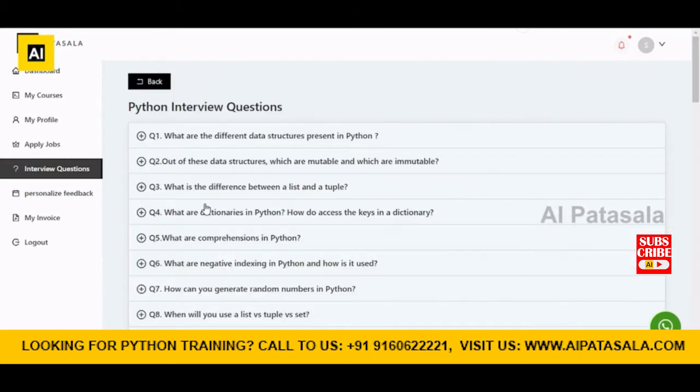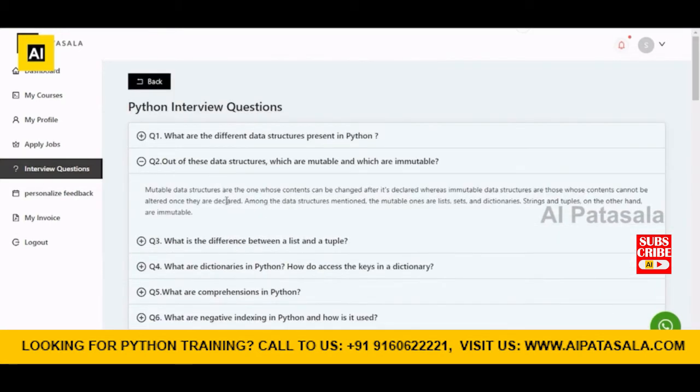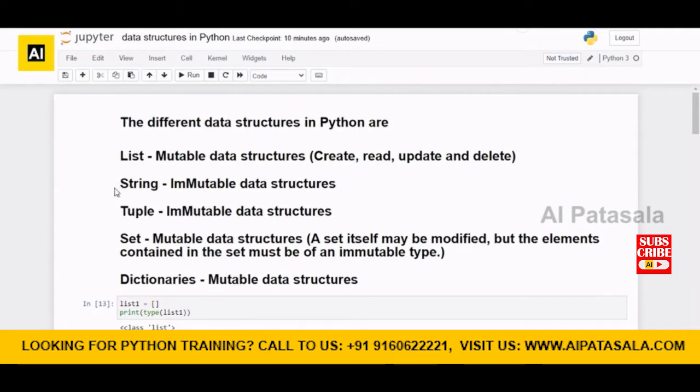So we'll discuss a Python interview question. Second one: out of these data structures, which are mutable and immutable? So we'll discuss what is a mutable and what is an immutable data structure. These are 5 data structures: list, string, tuple, set and dictionary. Mutable is nothing but something which we can create, read, update and delete. So if we can do all these CRUD operations, it is called a mutable data structure.